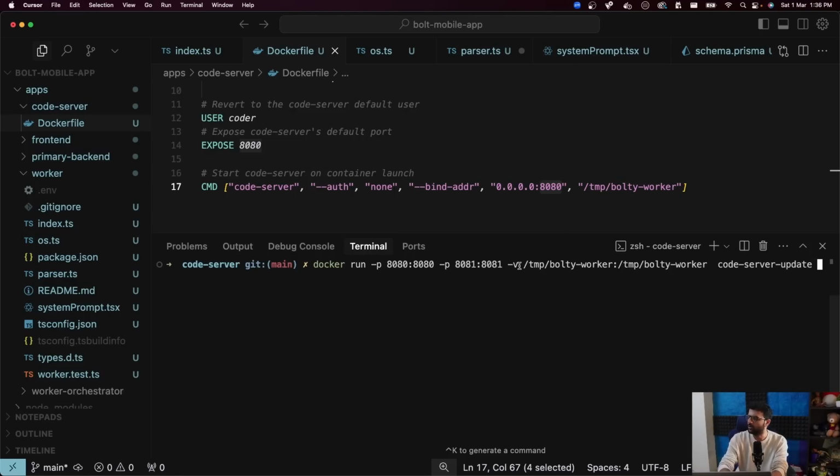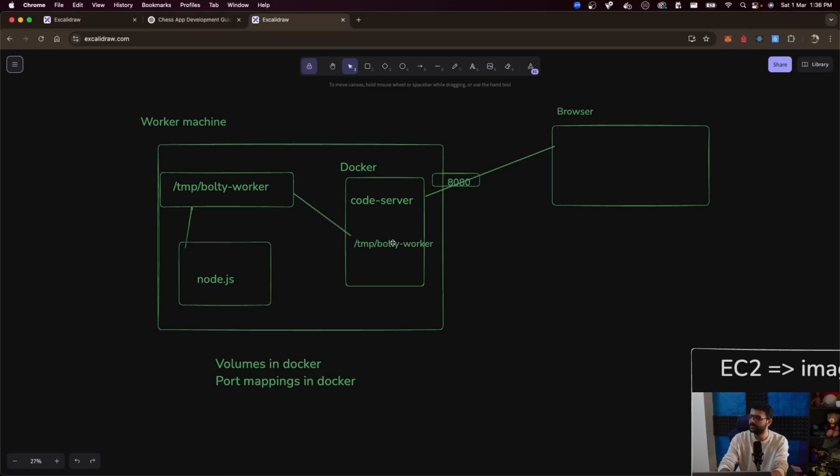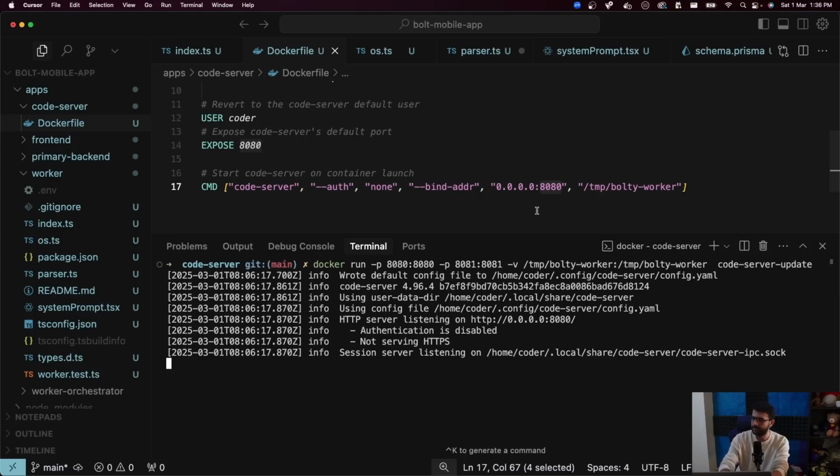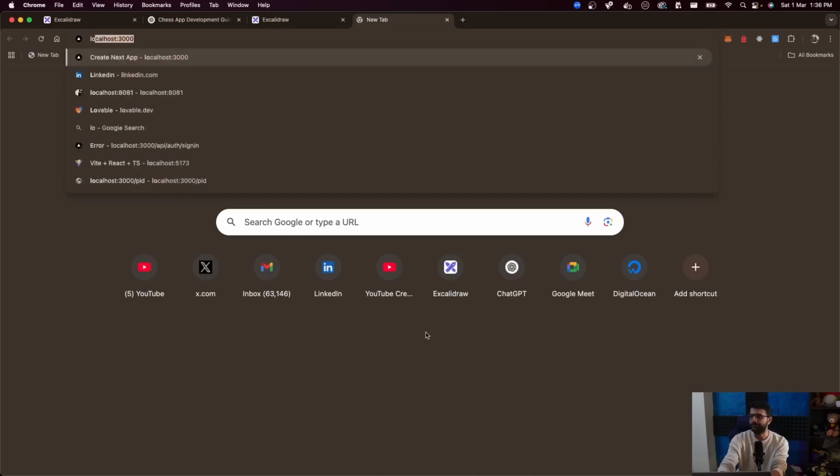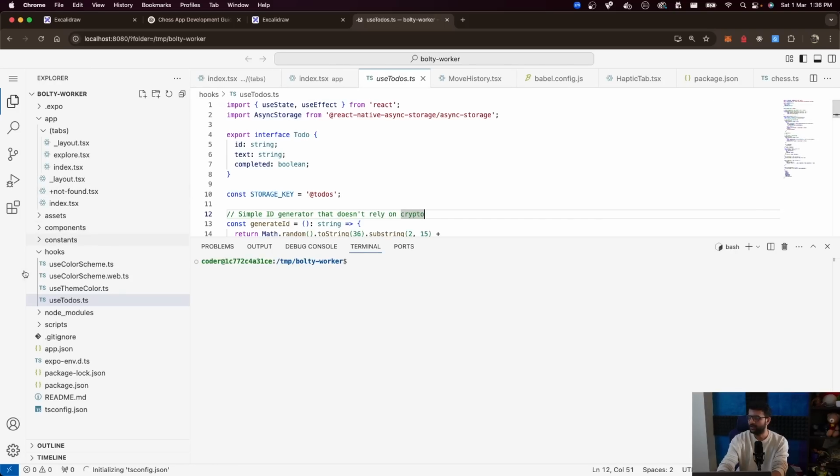And then I've added the volume mount that I was talking about. This -v flag means that the /temp/bolt-worker folder over here is mounted to the /temp/bolt-worker folder on the host machine. And enter. So what this will do is, if I go to localhost:8080, I can see VS Code.